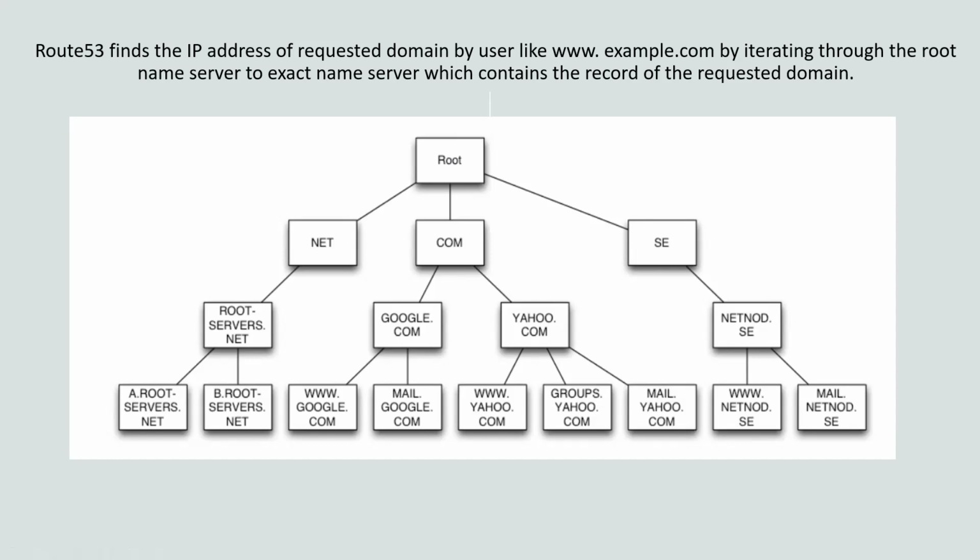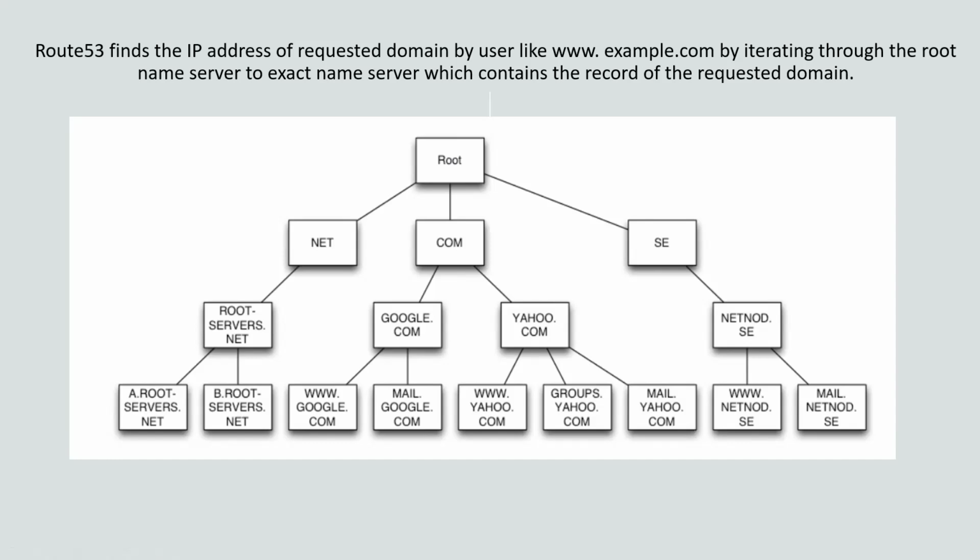So that is the flow of how Route 53 finds the exact IP address of the resource which has been requested. This was one of the primary responsibilities of Route 53: resolving the domain name to the IP address of the resource where that particular website, portal or application is being hosted.